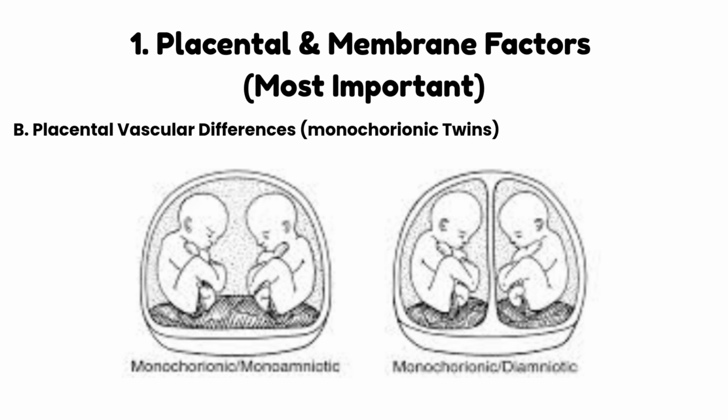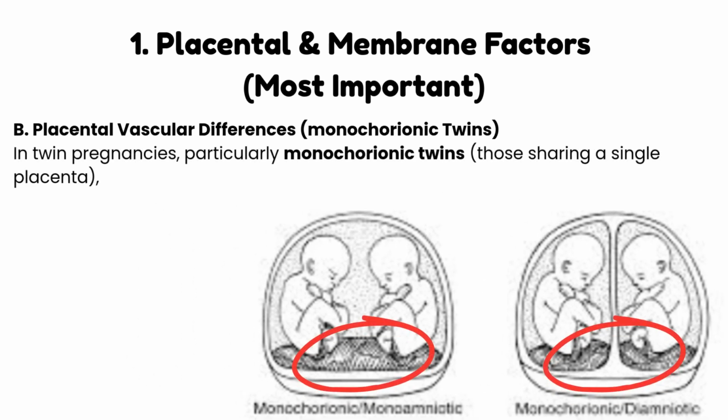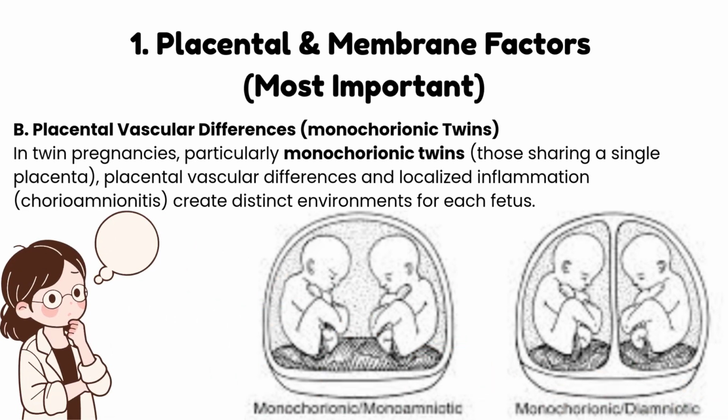Placental vascular differences. This matters if the babies share one placenta, meaning they are monochorionic twins. In twin pregnancies, particularly monochorionic twins, those sharing a single placenta, placental vascular differences and localized inflammation, chorioamnionitis, create distinct environments for each fetus. Let's discuss them one by one.